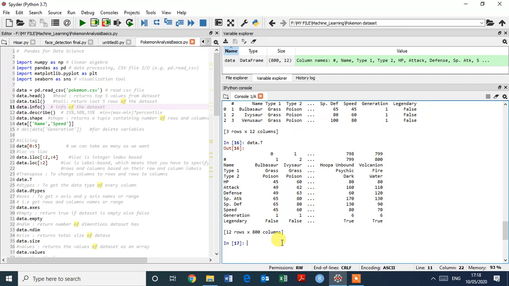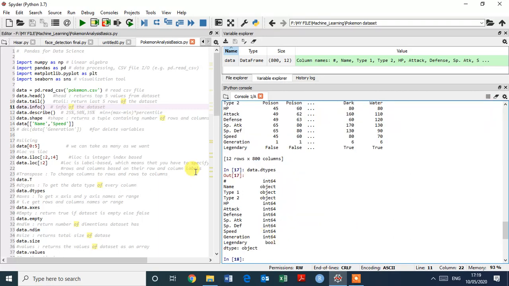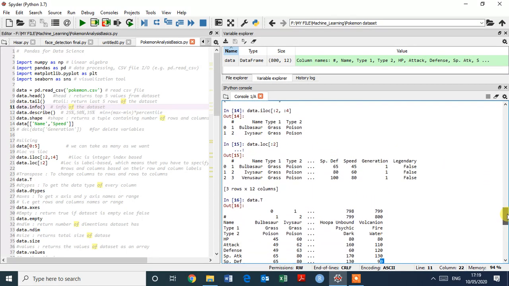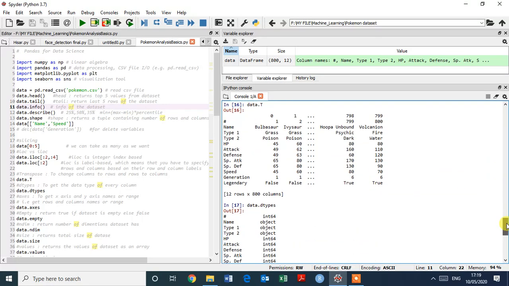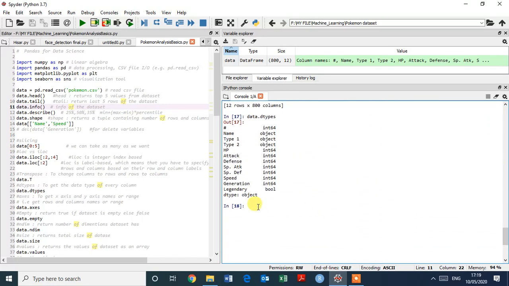And we need to check the data type. To get the data type of every column, just type data.dtypes and enter. So here is the data type. So this is integer, name is object, and this is also object, and the last one is boolean, true and false. Okay, so this is the data type, you can check.